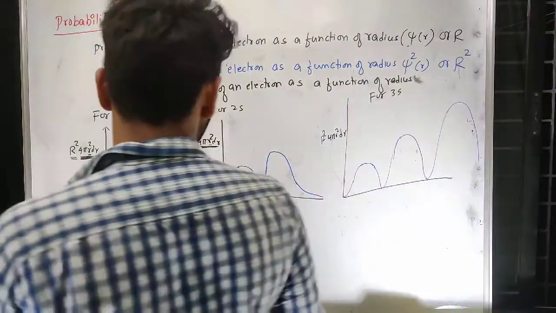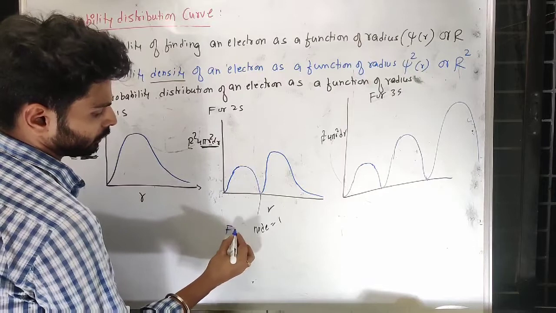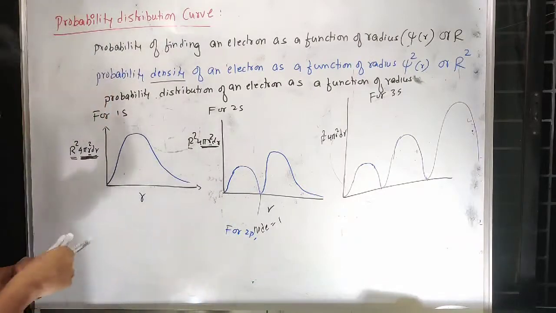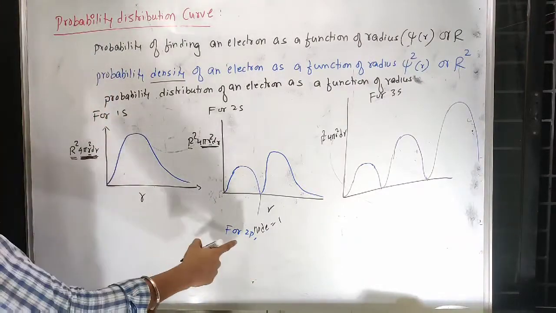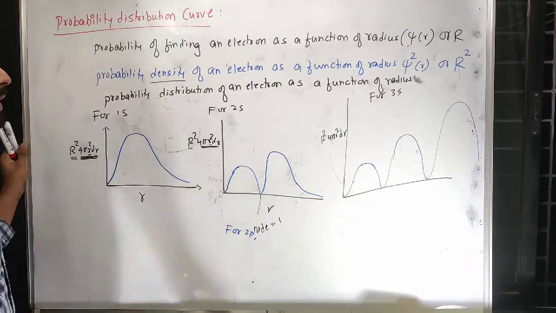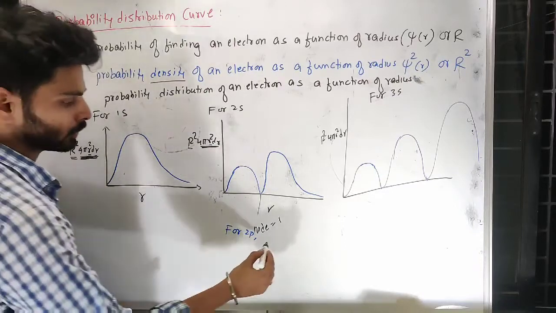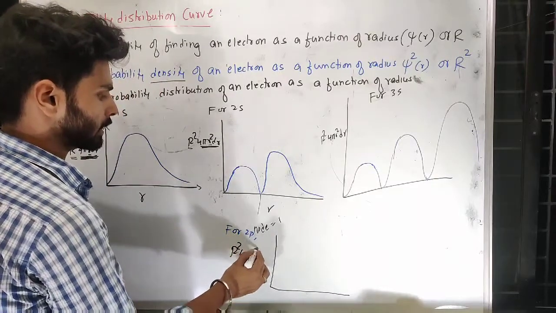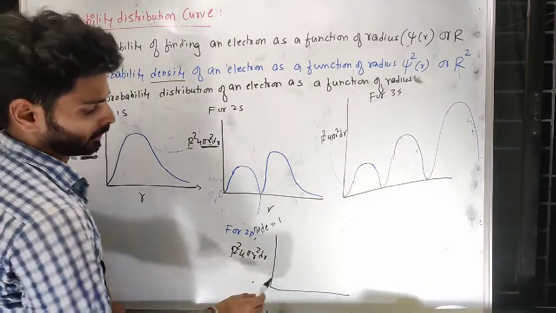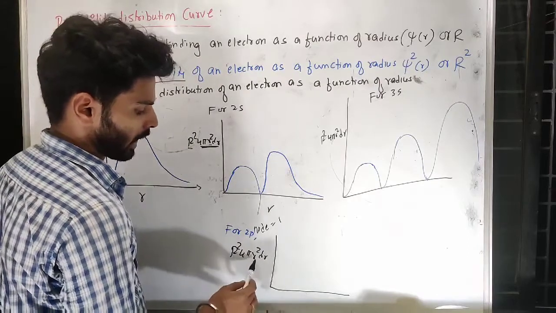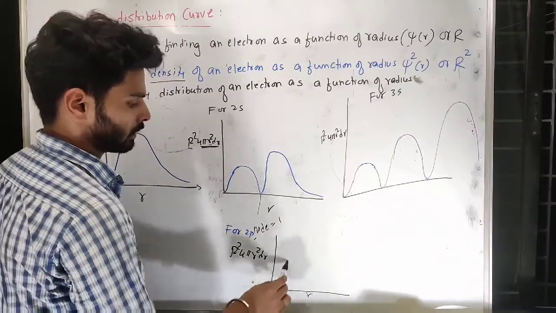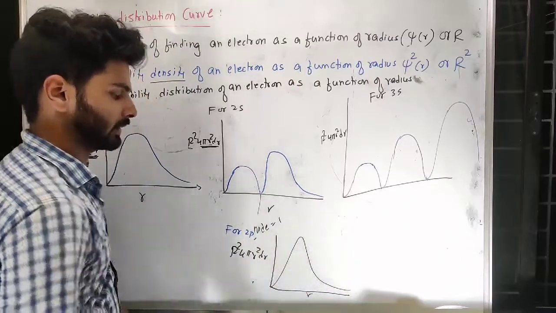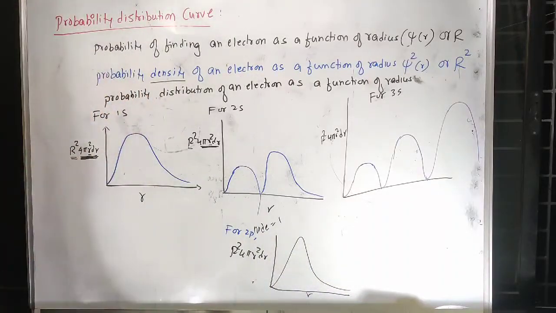For 2p, if you do here, for 2p, remember 2p will be the first of that kind. So 4 pi r square dr, initially 0 because r is 0, then it will increase, go like this, very similar to that of this.